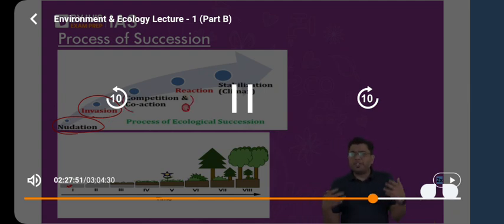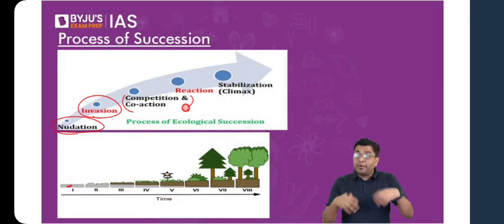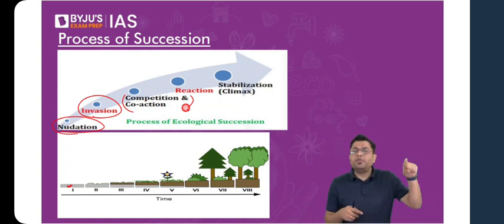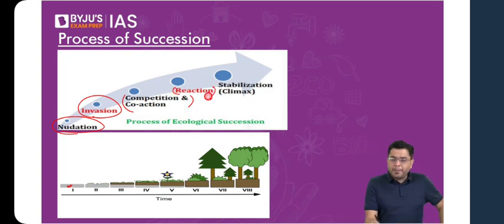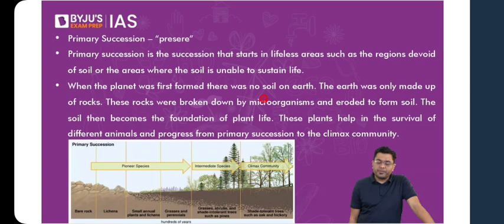Now, initially, when the number of species is very small, all the species contribute to each other's benefit. For example, all of them will be working to weaken the rocks and to develop the soil profile. So initially there will be coaction. All of them will be working towards the same goal. Then eventually, a few of the species will be pushed out. That will be reaction, and eventually stabilization, or the climax community, is attained. So this is the example of your primary succession, also referred to as pre-sere, the first form of succession.